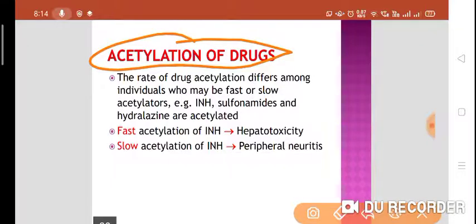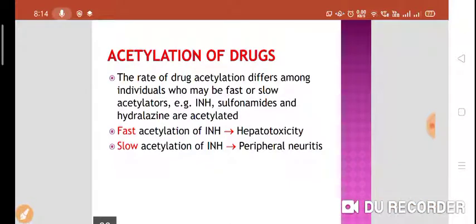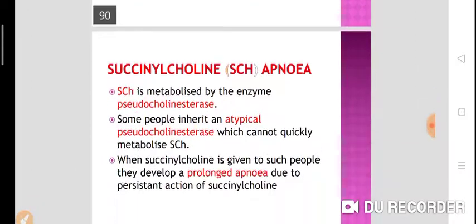So fast acetylation of isoniazid will lead to hepatotoxicity. Faster the drug is metabolized, we need more and more dose of isoniazid, so that may lead to the formation of a metabolite which is toxic to the liver, and that may lead to hepatotoxicity. Slow acetylation of isoniazid causes accumulation of the drug in the peripheral nerves, that leads to peripheral neuropathy or peripheral neuritis. So this may occur in those who are genetically determined.